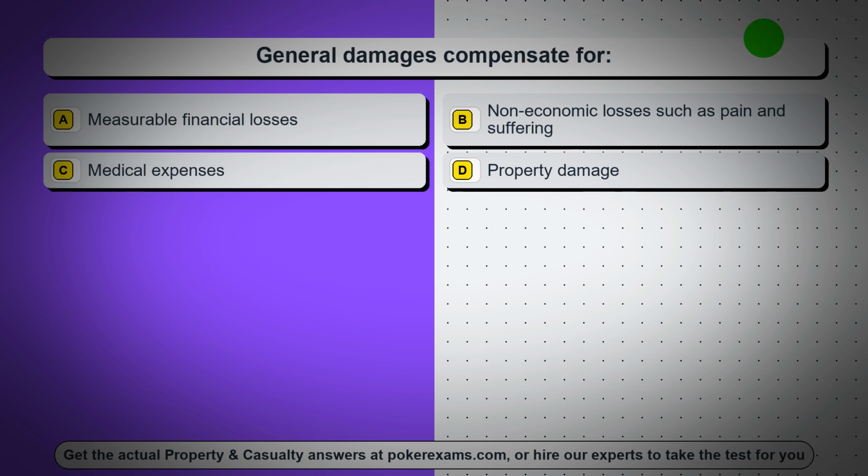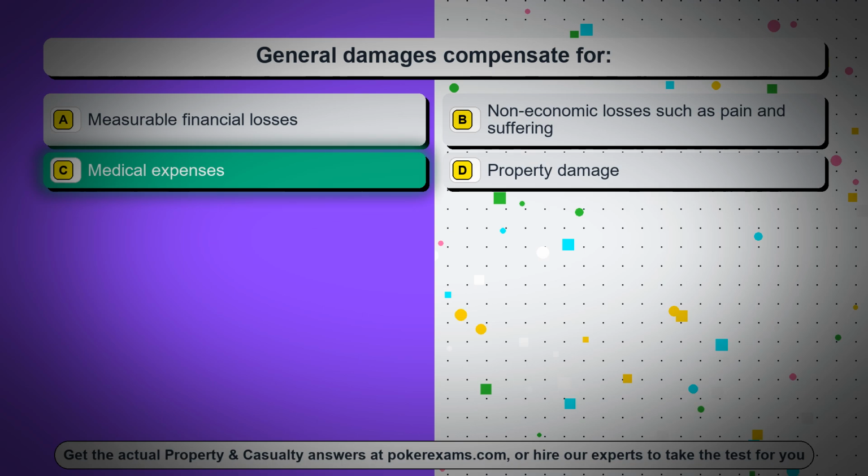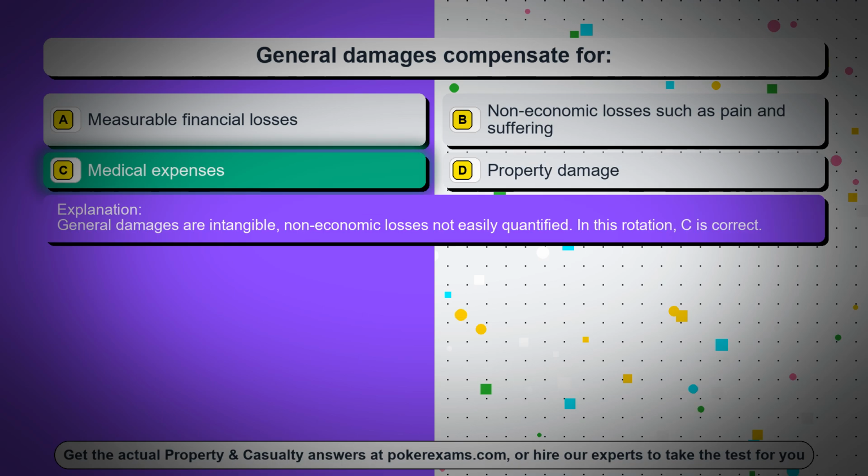Question 48. General damages compensate for: option A, measurable financial losses. Option B, non-economic losses such as pain and suffering. Option C, medical expenses. Option D, property damage. The correct answer is option C, medical expenses. General damages are intangible, non-economic losses not easily quantified. In this rotation, C is correct.